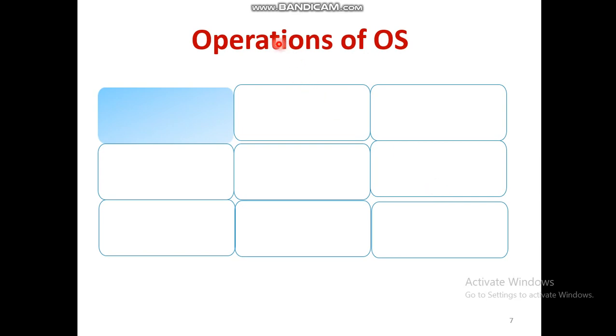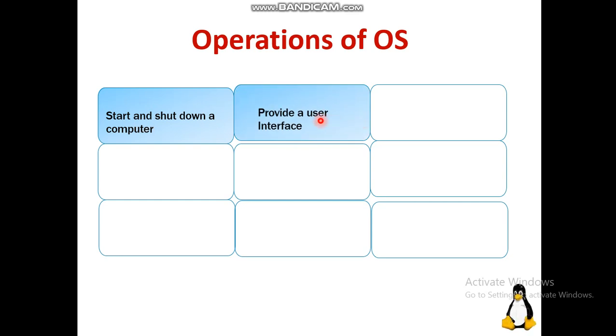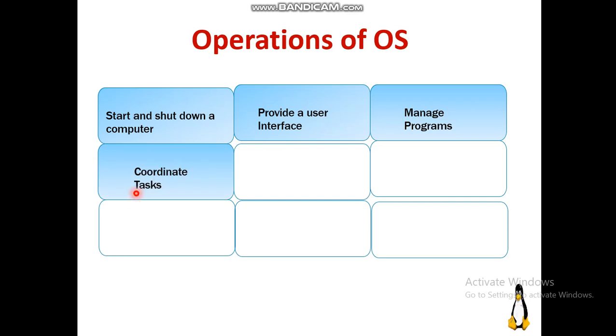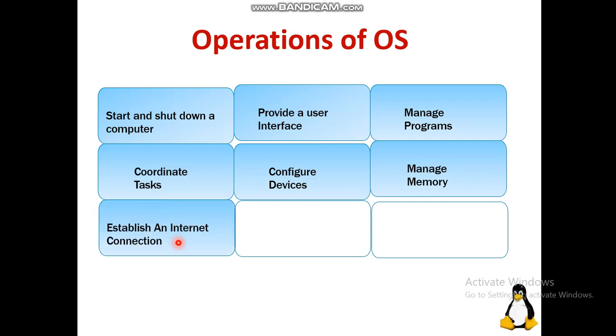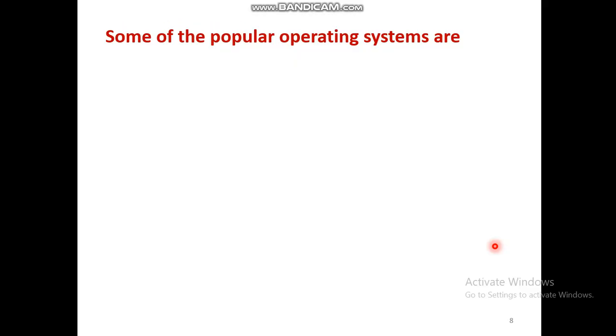Next comes the operations of the operating system. What are the operations that a particular operating system can perform? The first one is it can start and shut down a computer. It provides a user interface. It manages programs. It coordinates tasks. It configures devices. It manages the memory. It establishes an internet connection. It controls a network. And finally, it provides utilities.